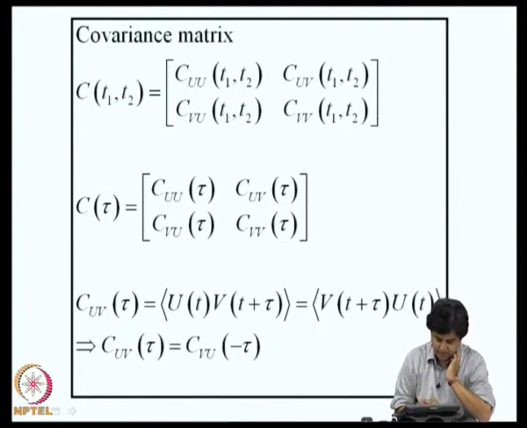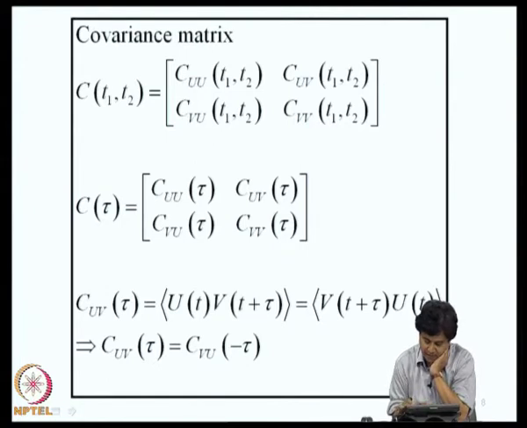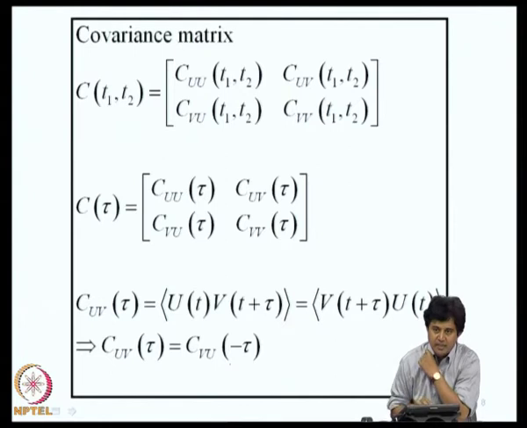C of tau is this. If this process is stationary, suppose t 1 is t and t 2 is t plus tau, this is the covariance matrix. So, this is what I am trying to say here: CUV of tau is the expectation of u of t into v of t plus tau. This is commutative, so I can write this first and this next. This is v of t plus tau times u of t, and this is nothing but CVU of minus tau. Therefore, CUV of tau is CVU of minus tau. So, in some sense there is a kind of anti-symmetry we can see here. This should be understood.